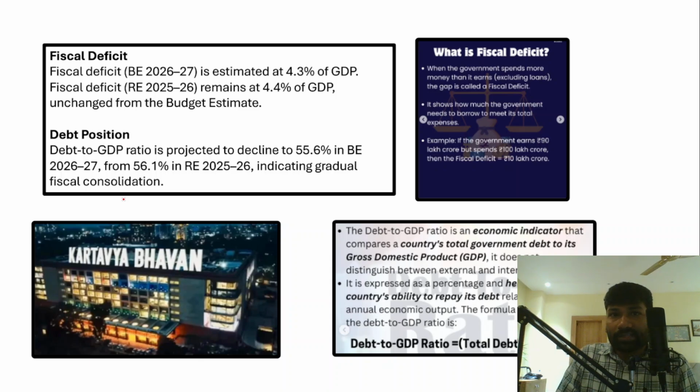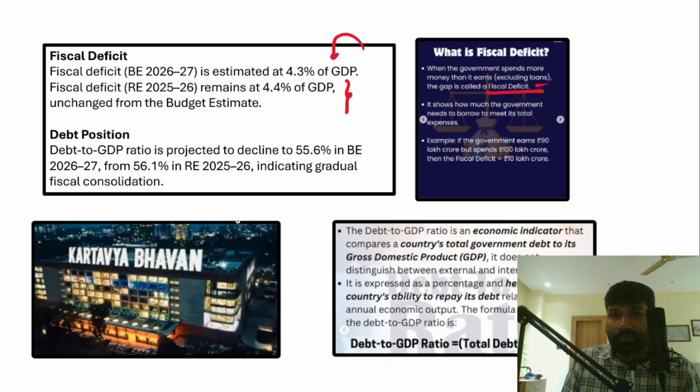Right. Now let's understand what exactly the fiscal deficit is and what the target of the fiscal deficit is this year that the government has set. Now understand, if we talk about the fiscal deficit, when the government is spending more money on welfare than what it earns, and if you exclude the loans that the government has been taking, the gap is actually called the fiscal deficit, right?